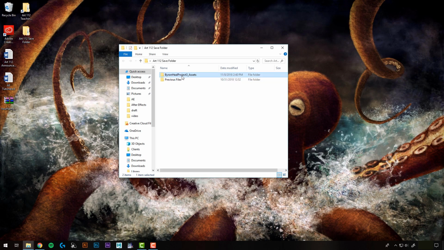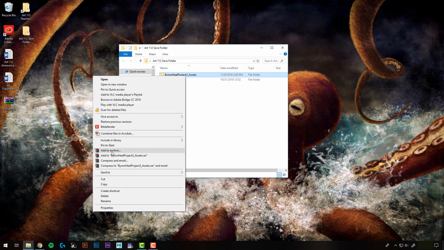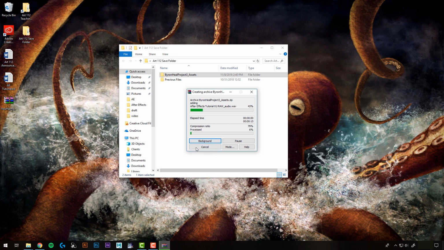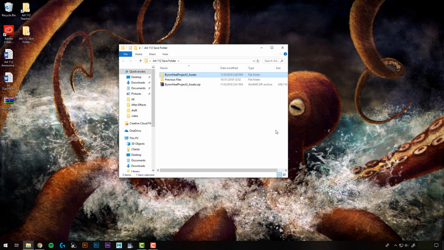So what I want to do is just right click on it, and I'm going to select add to archive. You're going to have different options depending on what computer you're on, but just follow those instructions. Now I want to make sure that I'm doing a zip folder, and I'll just hit OK. And now it's going to zip it. Alright, so once that zips, what it did was make a copy of this folder here and zip it into this compressed folder. So I need to have all of your assets in the correct folders and your After Effects file, all zipped into the Project 3 Assets folder that I provided you with.